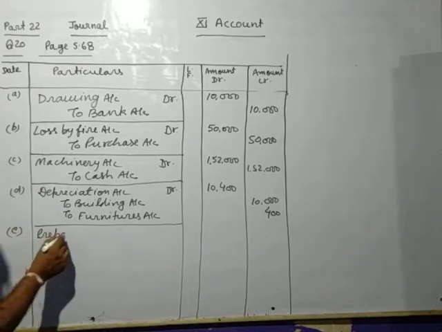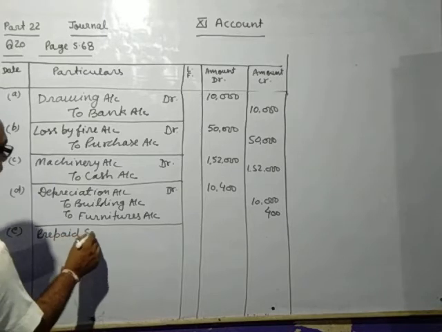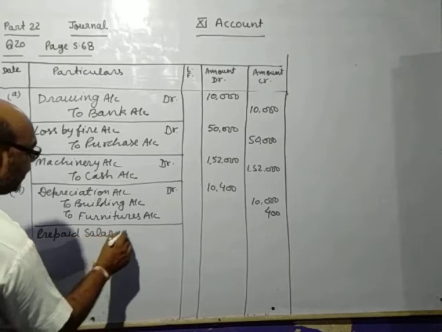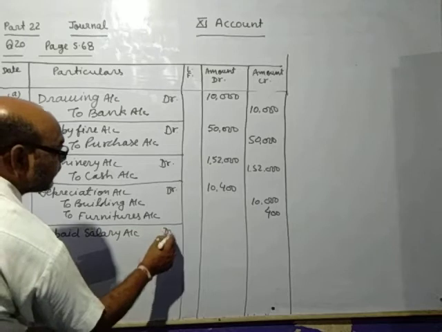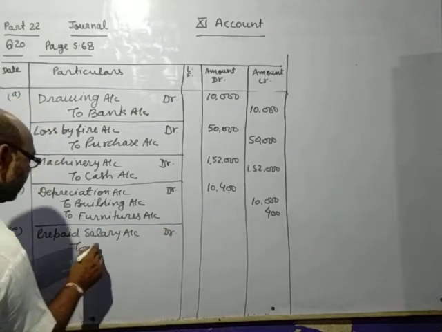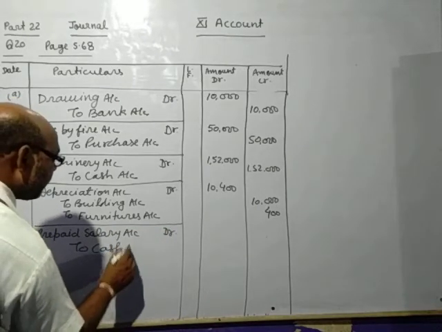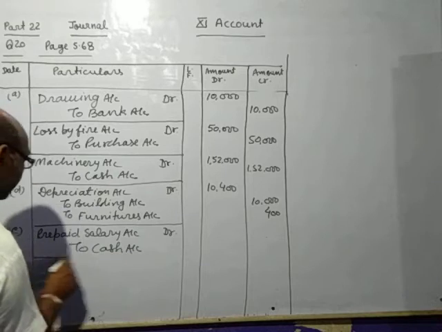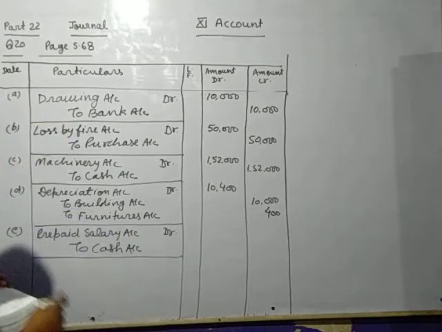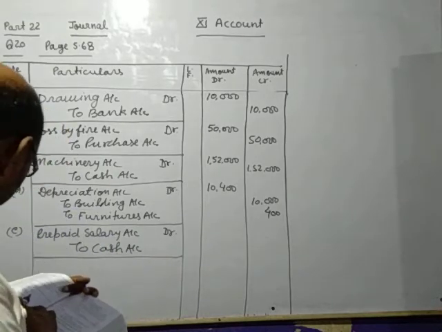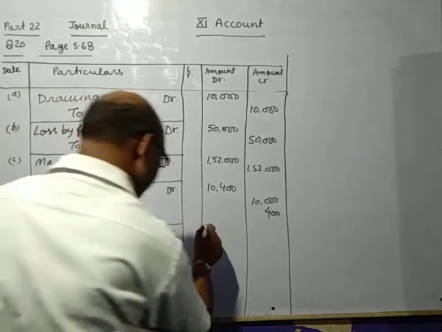Next, prepaid salary. So prepaid salary account debit to cash account. Prepaid salary is given 2,000.